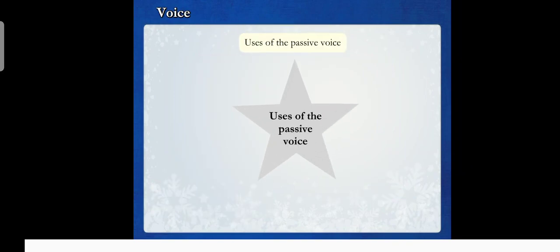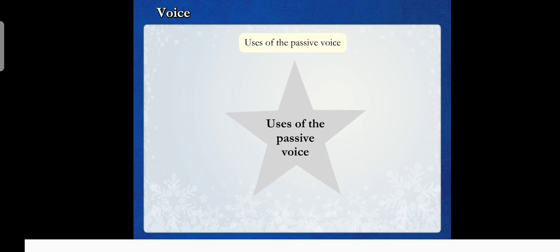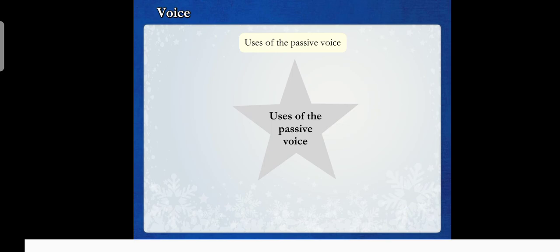Normally, we use the active voice more than the passive voice, but the passive form has its own uses. Let us now learn when and where we use the passive voice.